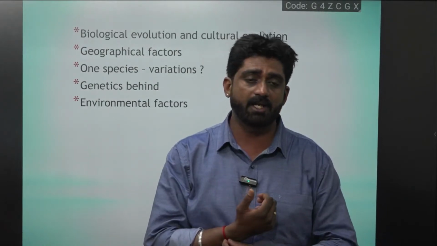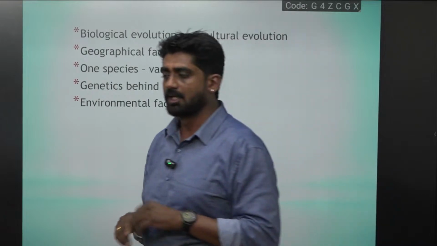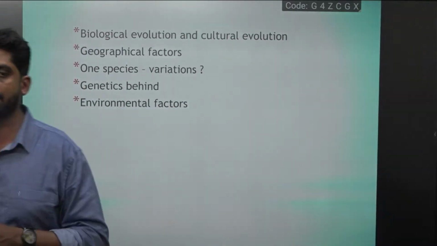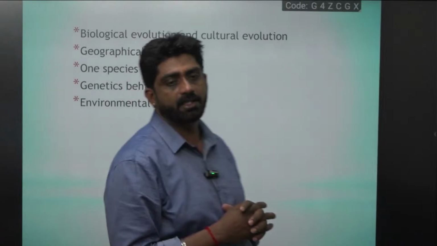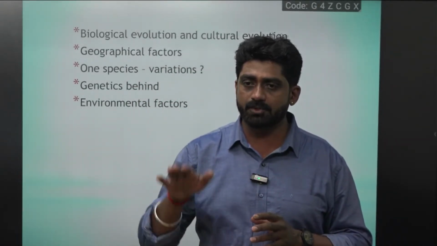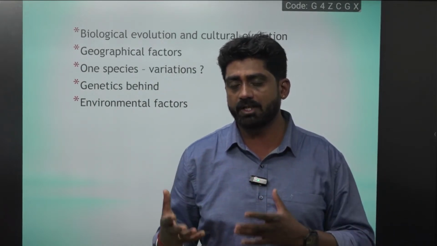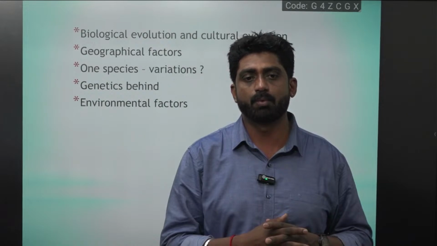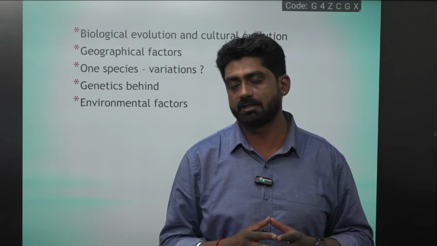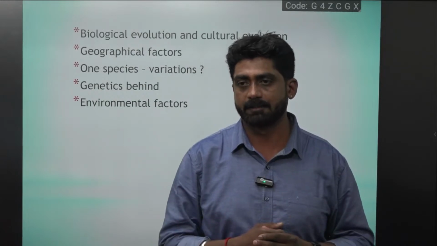But where the sex ratio is not proper, where the female and male ratio is not proper, there also we can see polygyny and polyandry. For example, when the female ratio is less and the male ratio is more, there are not enough females to marry. So the solution is that the lady can marry more than one husband.